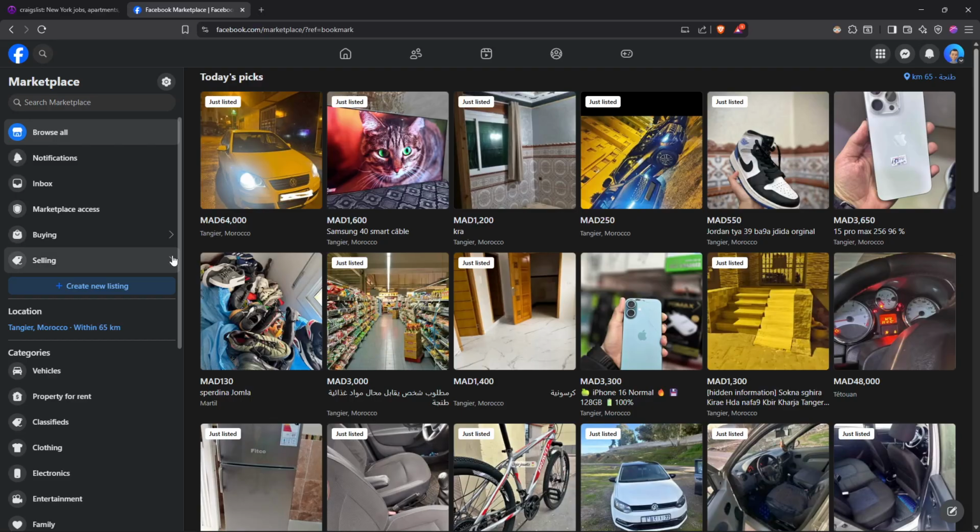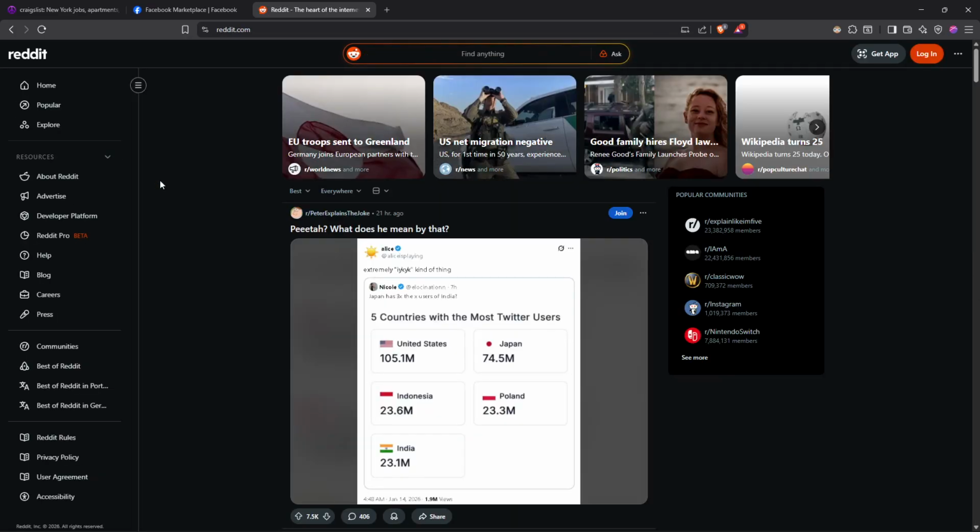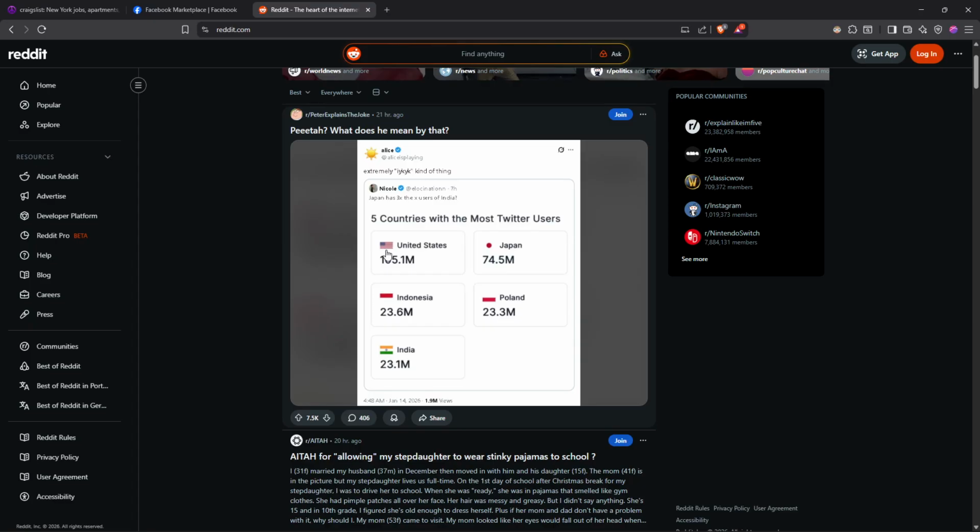Other than Facebook Marketplace, you can use Reddit. Reddit can send very targeted US traffic, but only if you don't act like a marketer. It's best for SaaS tools, which means software as a service, if you don't know it.